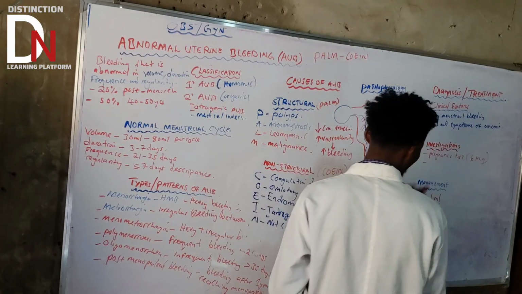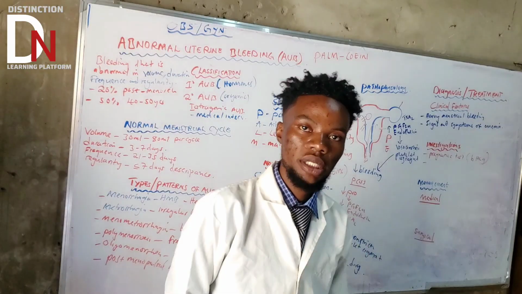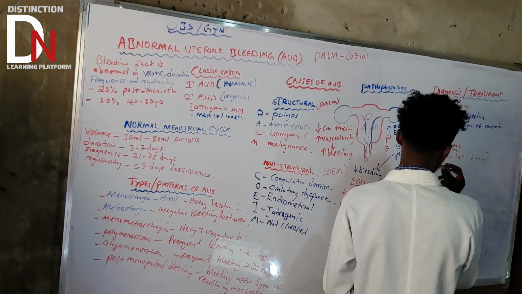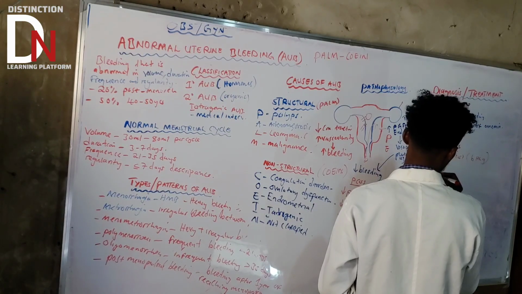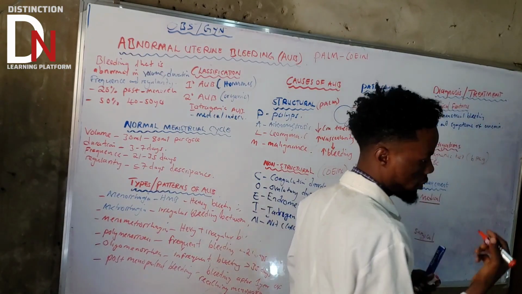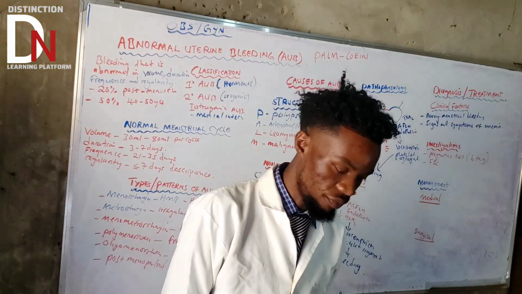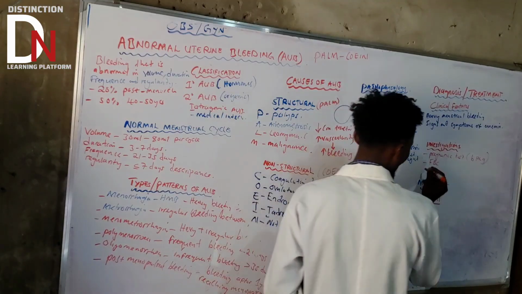What else? Apart from that, you do the full blood count, where you look at the severity of the anemia that they are having. It can also show if they are having infection, and the differentials.